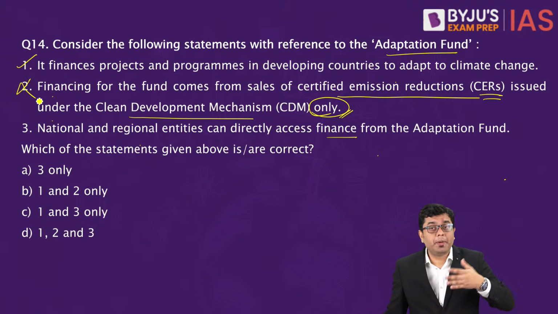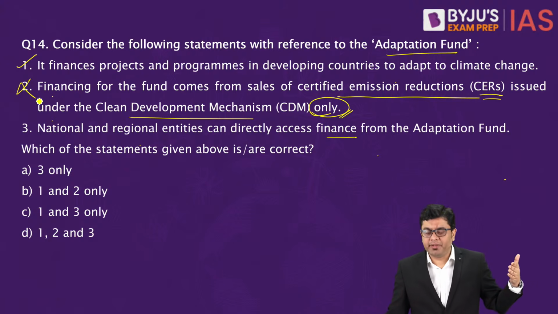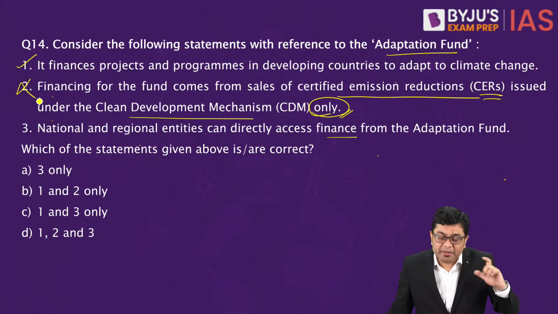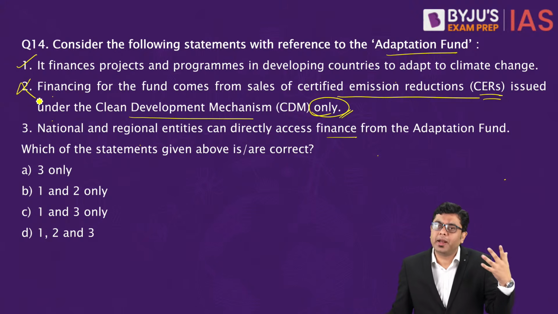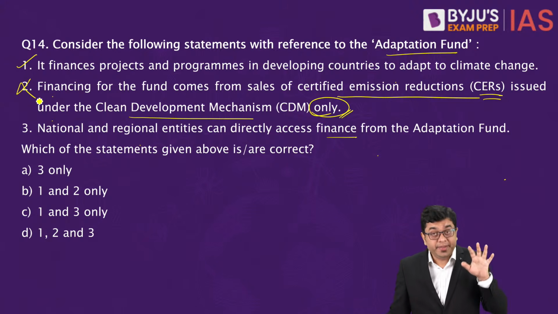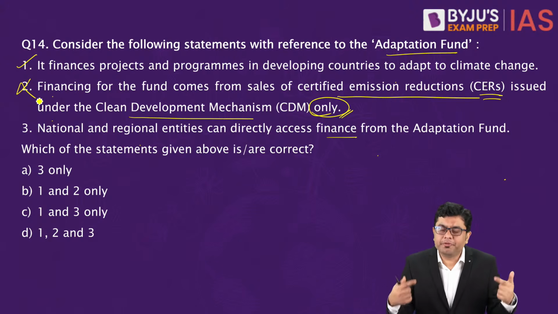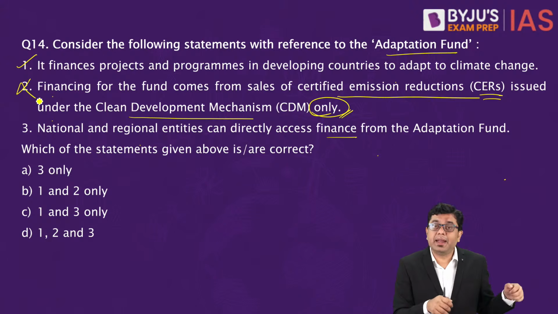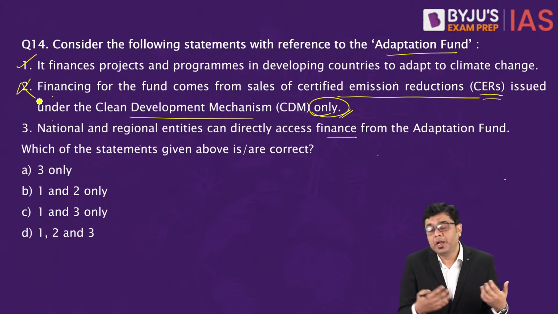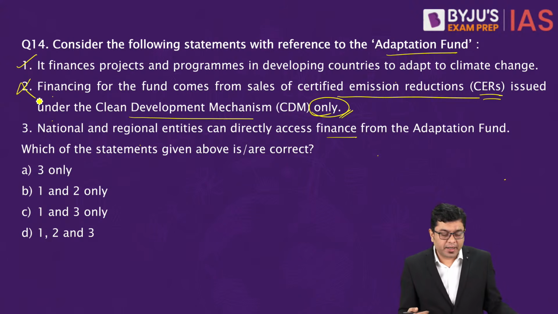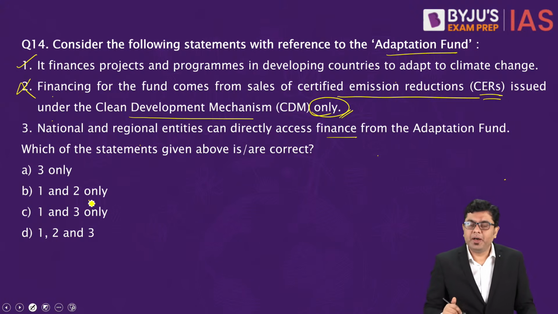Remember, when we talk about the various protocols and the various conventions for climate change, the developed nations have a particular obligation under CBDR, that is common but differentiated responsibility, to provide funds in order to mitigate and help the countries adapt to the changing environmental conditions. So that is going to be the second statement being incorrect.